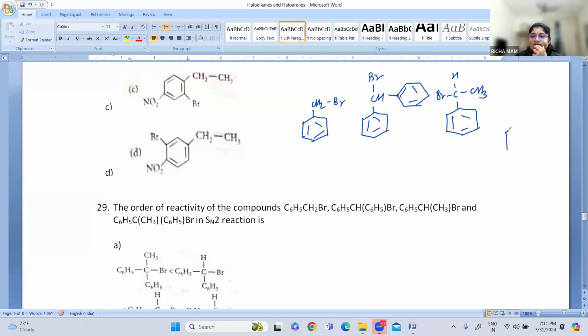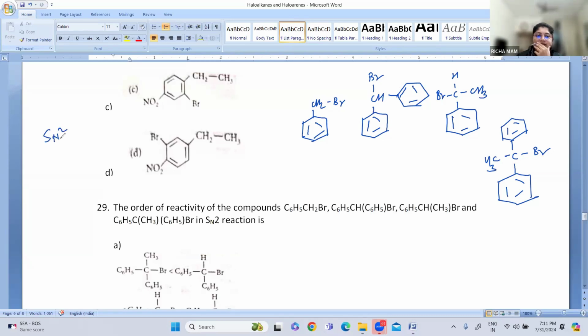Then another is C6H5C(CH3)2 and Br. Can you tell the reactivity in SN2?